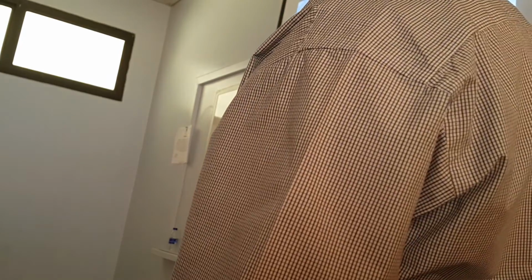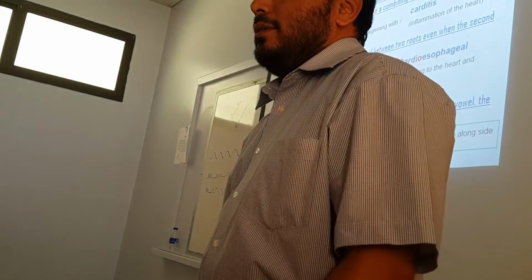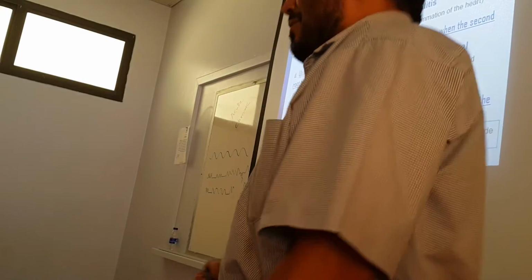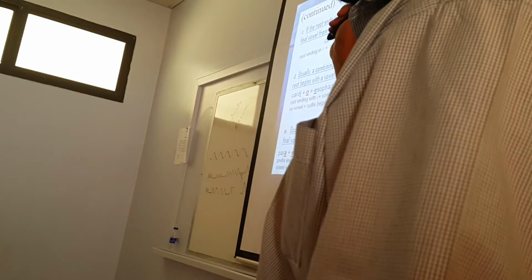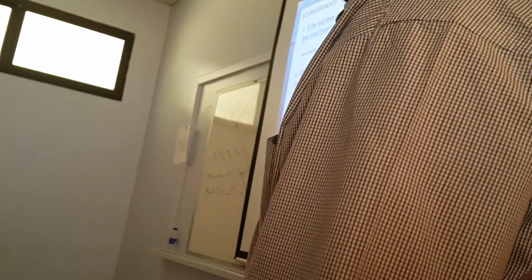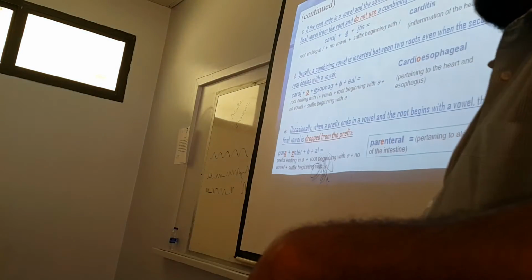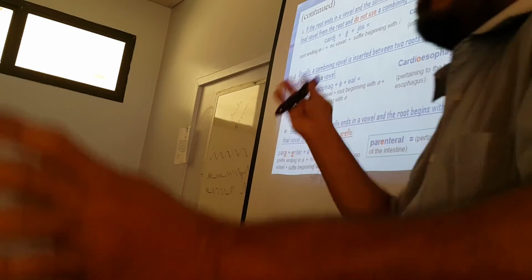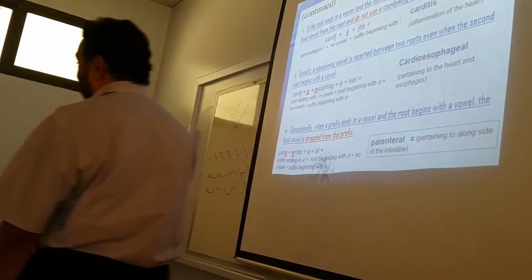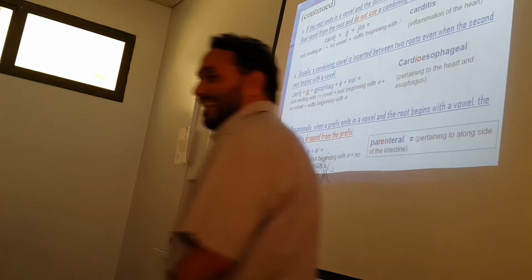Okay? Now next, usually a combining vowel is inserted between two roots, even when the second root begins with a vowel. Now this is the confusing part. But medicine is like that. You know? Yeah, this is opposite of that rule. Look here. Usually a combining vowel is inserted between two roots even when the second root begins with a vowel. In the previous rule we said when the second root begins with a vowel, ignore it. So why now? I don't know why. That is medicine and that is medical terminology.